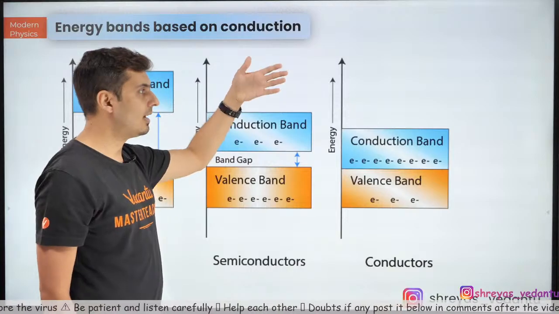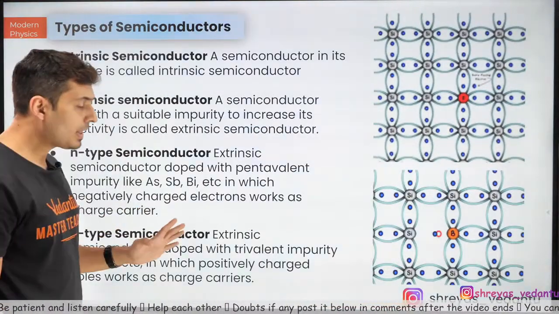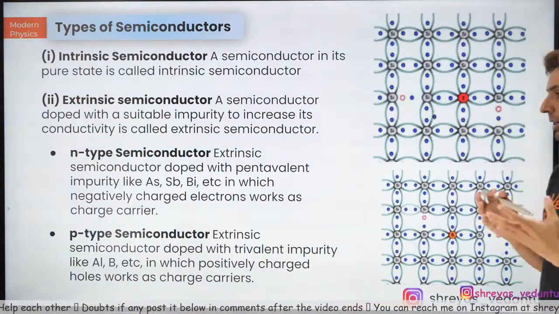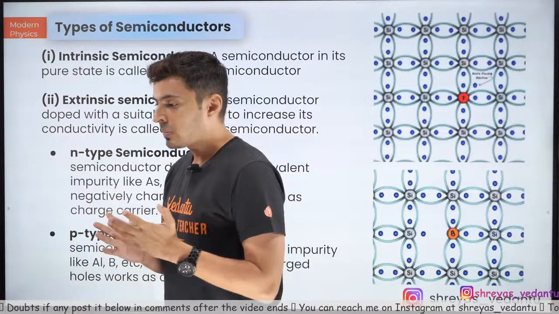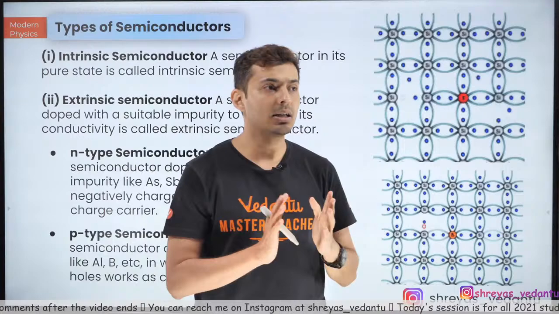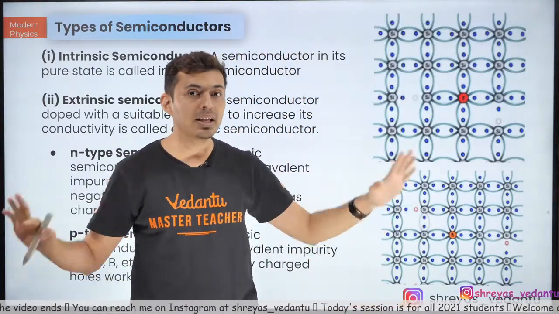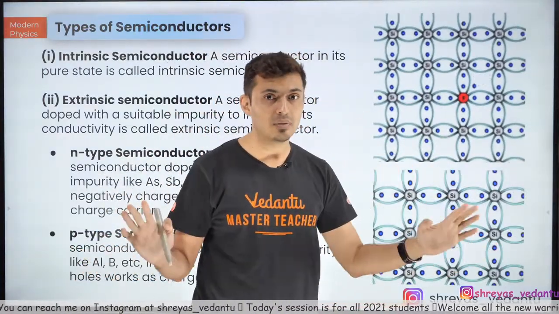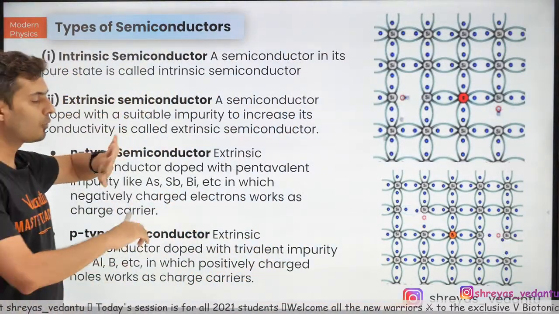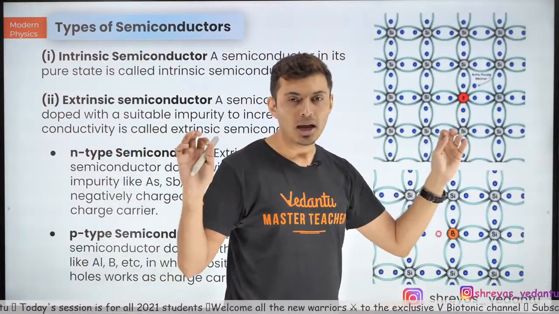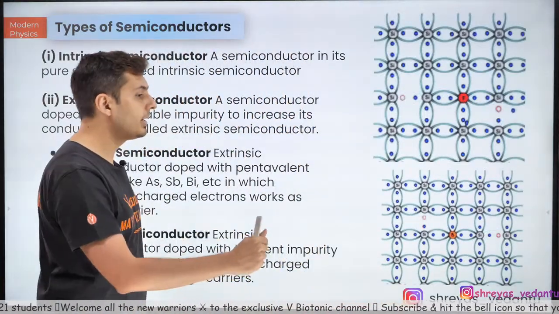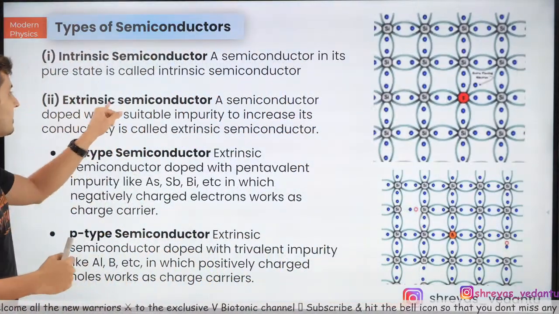Now we have reached the last part of modern physics, which is semiconductors. You can greatly affect the conductivity of a semiconductor by doping it, by adulterating it with impurities. A semiconductor like germanium or silicon which is free of any impurities is called an intrinsic semiconductor. It's pure, fully made of the same kind of atoms, with no adulteration. But the moment you adulterate it, it is called an extrinsic semiconductor.